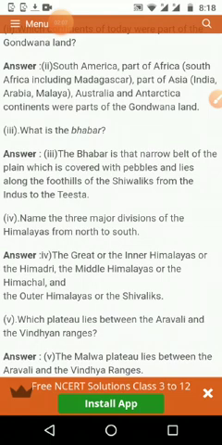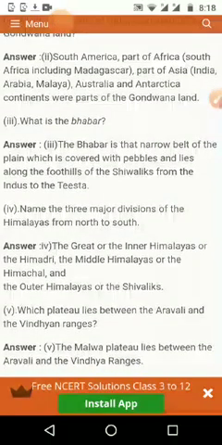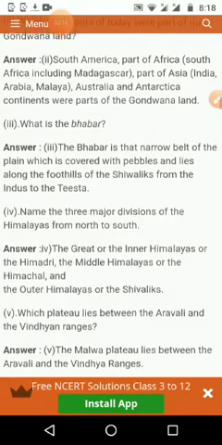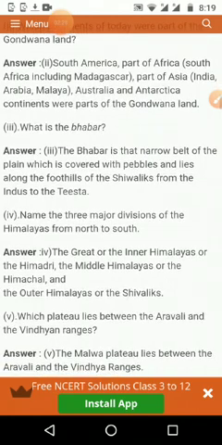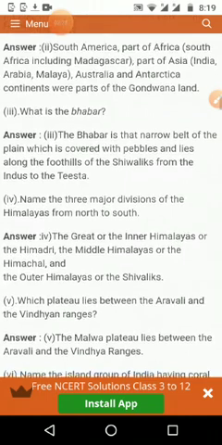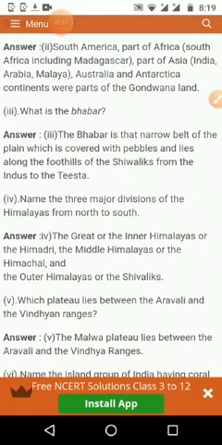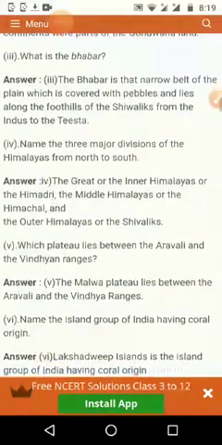Then what is Bhabar? We know that one, the first division of the northern plain, just after the Shivaliks. Before this one we can see that is Bhabar. It is the pebbles belt. Bhabar is that narrow belt of plain which is covered with pebbles and lies along the foothills of the Shivaliks from the Indus to Teesta.